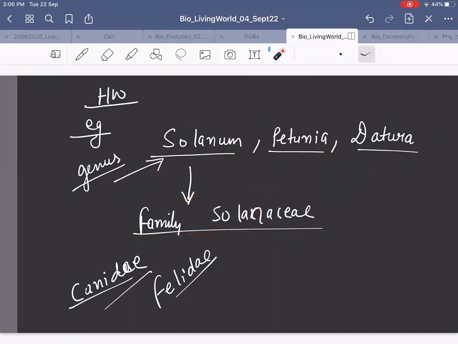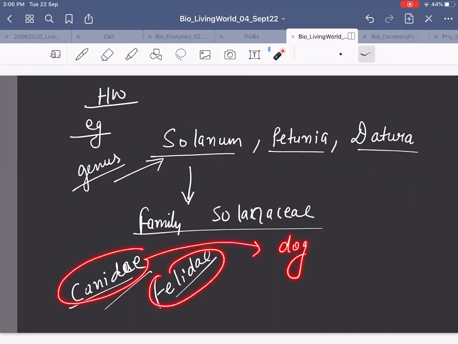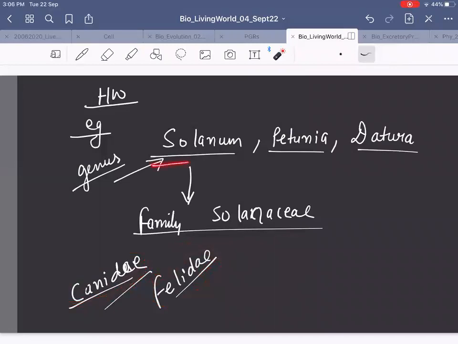Yes. Similarly, you have some family like Canidae, in which you have dog. Felidae, in which you have cat. These mean it is animal, right? Solanum, Petunia, Datura, they are the genus which are kept in the family Solanaceae. Then Felidae and Canidae, they are separate families. One is cat family, another is dog family.